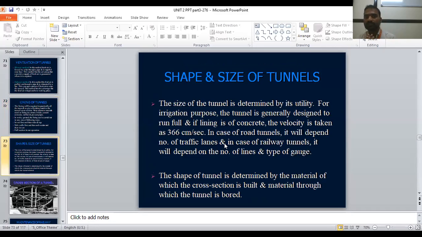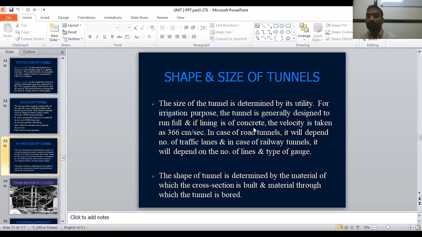Next, shape and size of the tunnels. Which shape or which size is required? Is the shape of the tunnel triangular? Trapezoidal? No, it will be almost a circular shape. See, the size of the tunnel is determined by its utility. For irrigation purpose, the tunnel is designed to run full. Irrigation means for water to flow, the tunnel flows fully. Designed to run full means water is flowing through the full section.